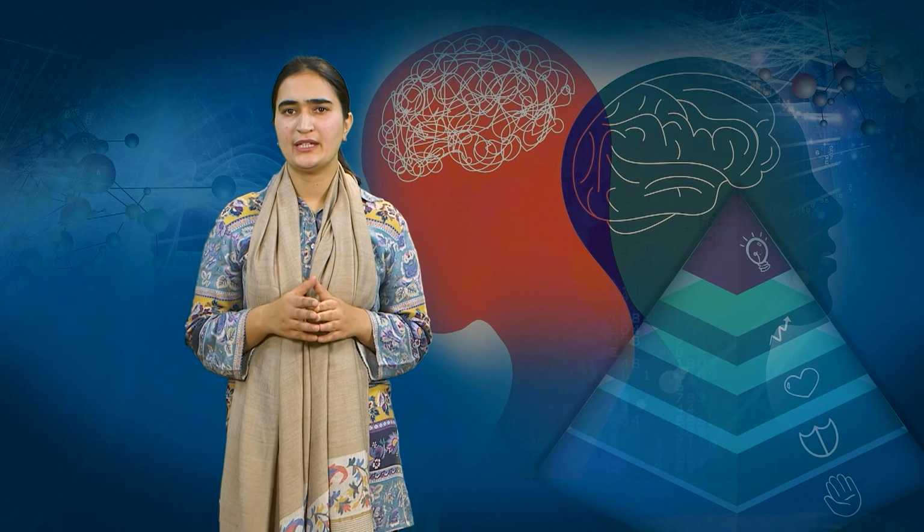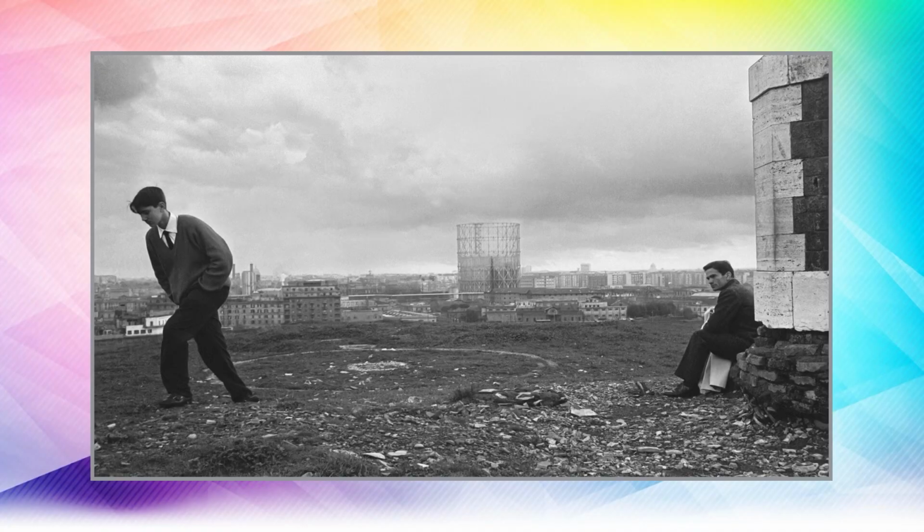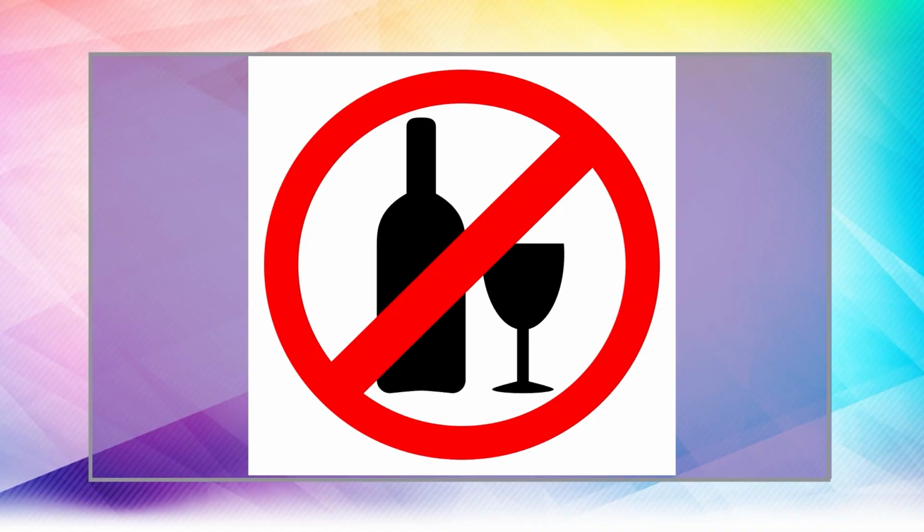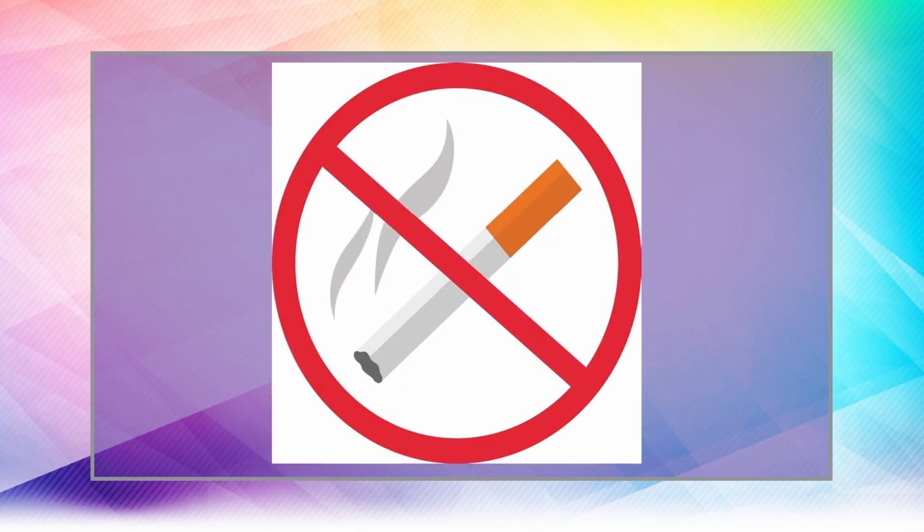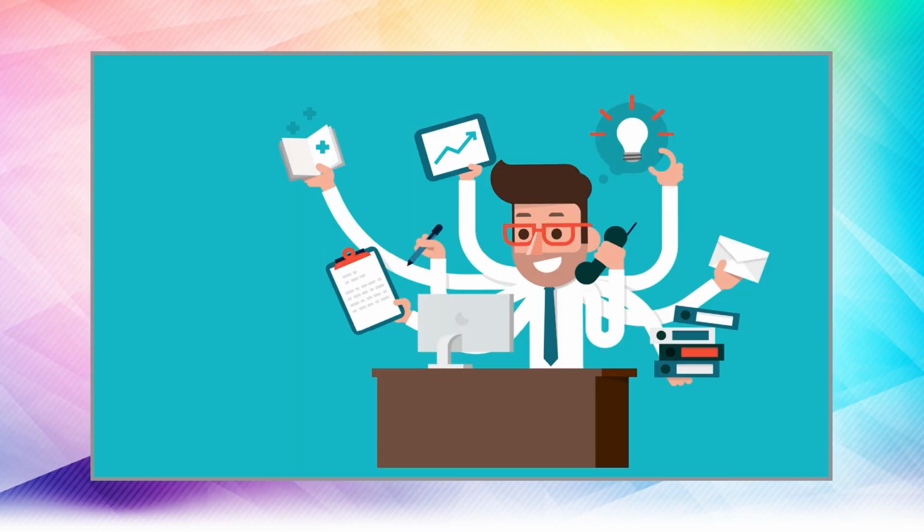In addition to these, changes in behavior are also possible. These signs consist of alterations in eating or sleeping habits, avoiding social interactions, nervous behavior such as teeth grinding, nail biting, and fidgeting, increased consumption of alcohol, cigarettes, caffeine, or other substances, and a decline in academic or professional productivity.